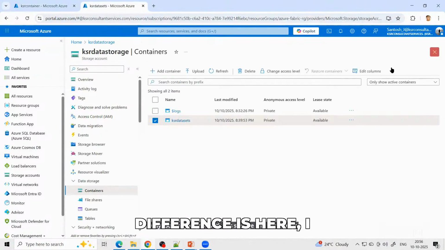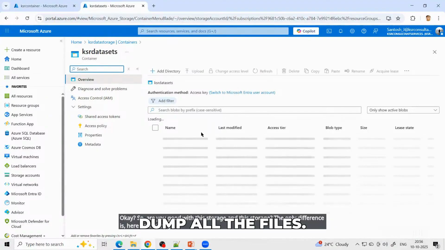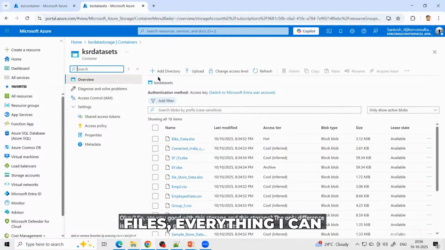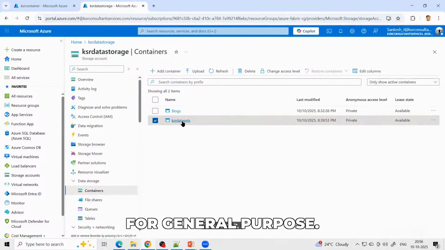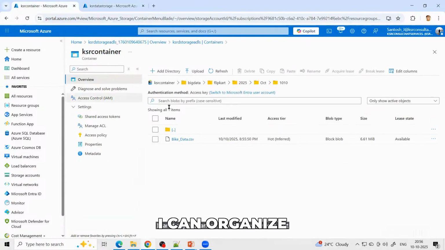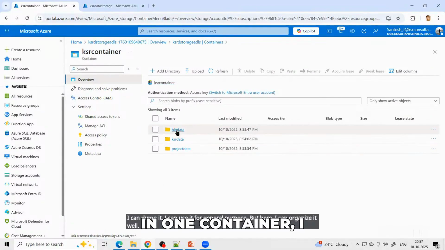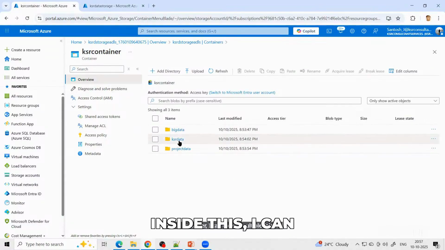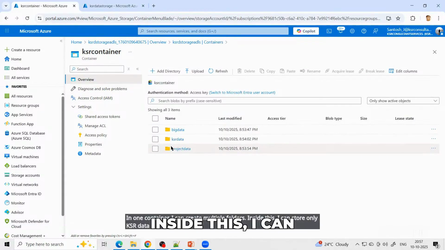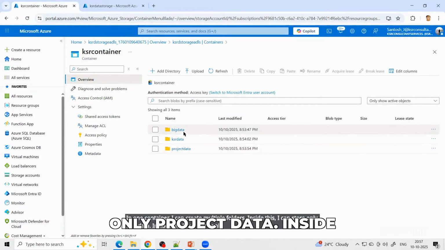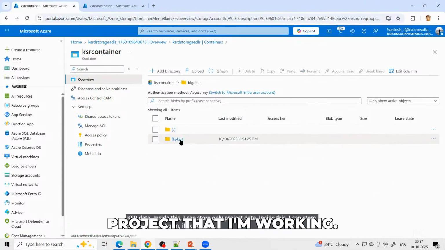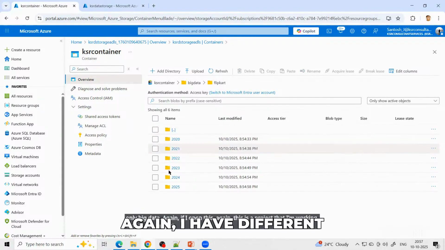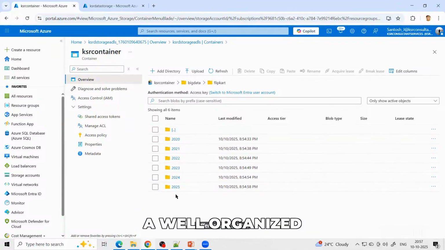The only difference is here I can simply go and dump all the files. Your PDF files, document files, everything I can dump it into the container only. I can use it for general purpose. But here I can organize it well. In one container, I can create multiple folders. Inside this, I can store only KSR data. Inside this, I can store only project data. Inside this, I can store only big data. Again, if I open this, this is a project that I'm working on. And in this project, again, I have different years. Now, this is a well-organized storage.